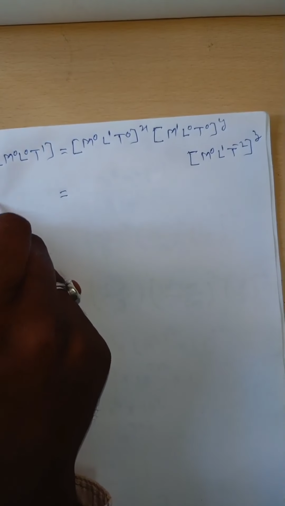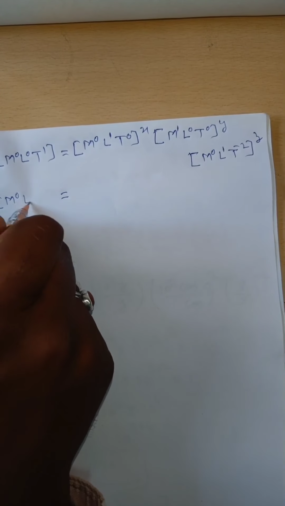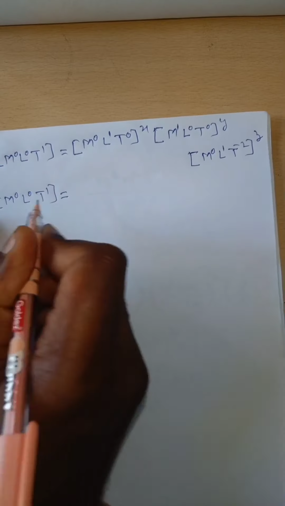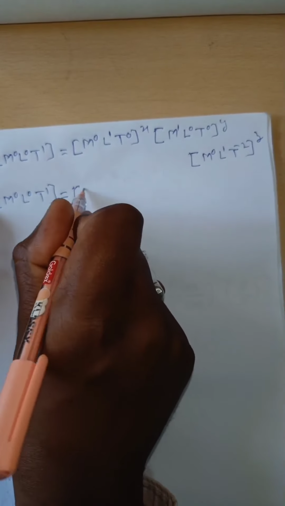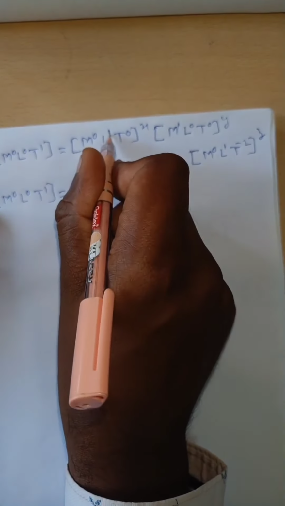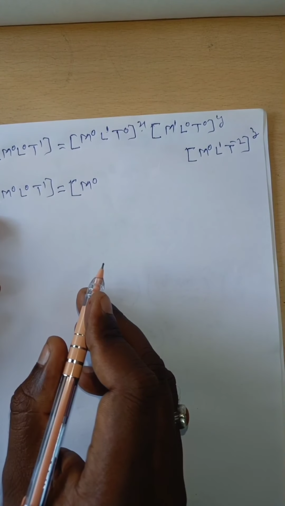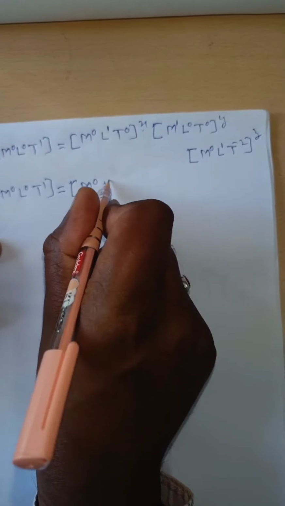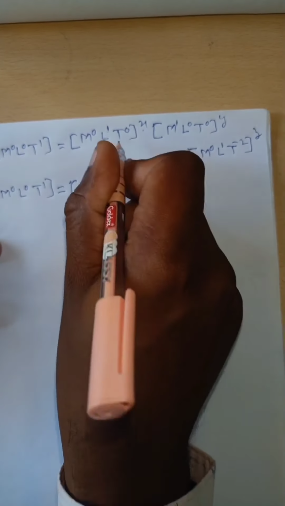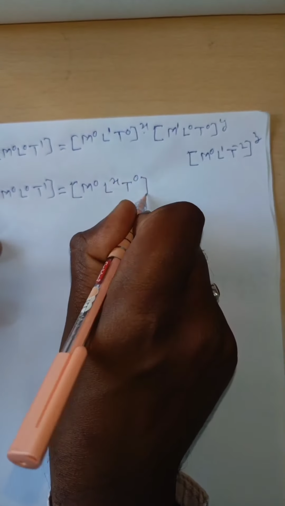Then this is nothing but, left hand side M0, L0, T to the power of 1, which is equal to M0, L to the power of 1 and its power is X. Multiply L to the power of 1 into X, L to the power of X. T to the power of 0 into X is 0.